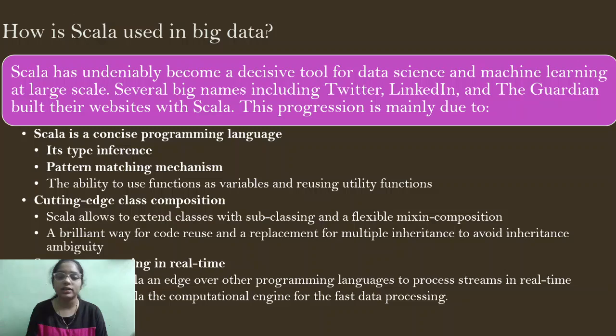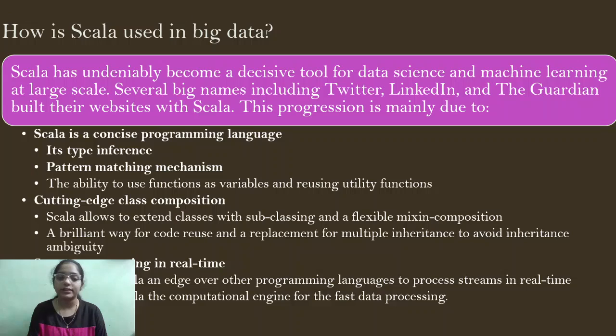All this progression in development is due to its concise programming language, as Scala is concise because of its type inference and also pattern matching mechanism, which means it can sort any kind of data, and also it has the ability to use functions as variables and reuse those utility functions. And Scala also has cutting edge class composition, which means it has a brilliant way for code reuse and a replacement for multiple inheritance to avoid inheritance ambiguity. And also Scala allows us to extend its classes with subclassing and a flexible mixin composition.